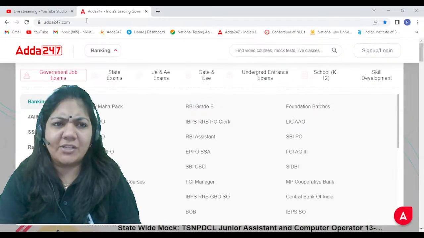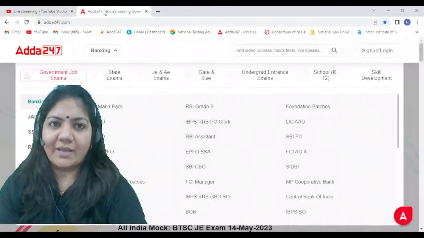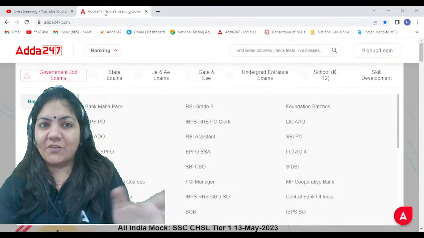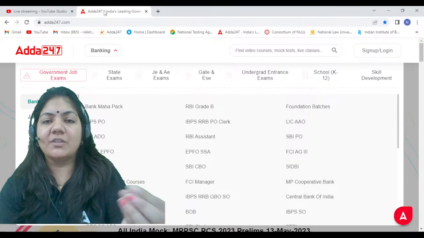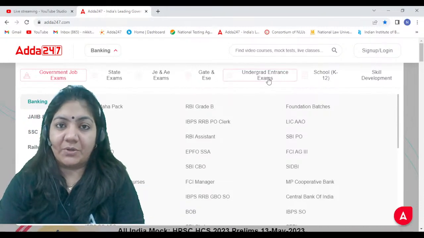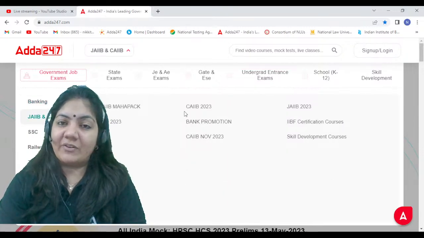I think the definition terms are left now. Oh my god, I just forgot whether I had completed the definition terms or not. So from Monday onward, we will do the definition terms. That is so easy. We will finish the definition terms within 20 to 25 days. Definition terms are important.